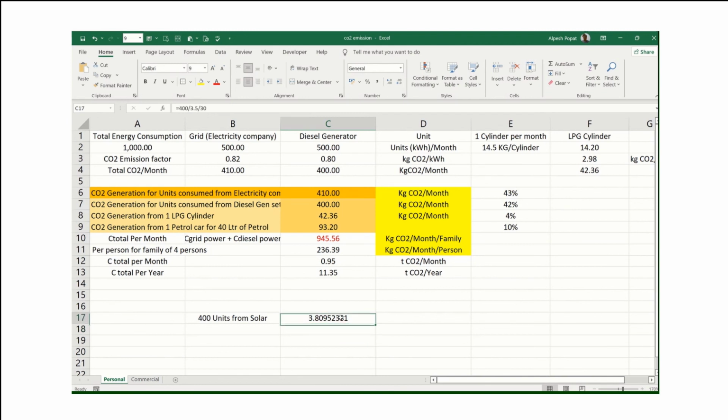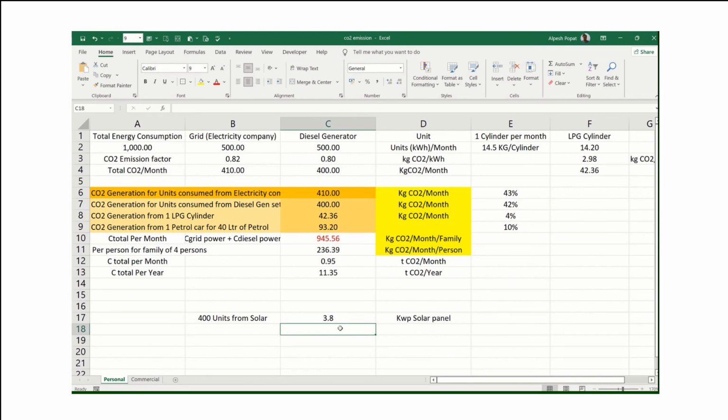So roughly we require 3.81 or 3.8 kilowatt of solar panels. That is the sizing of my solar plant. So either 3.8 or nearly you can go for 4 kilowatt of solar panel.